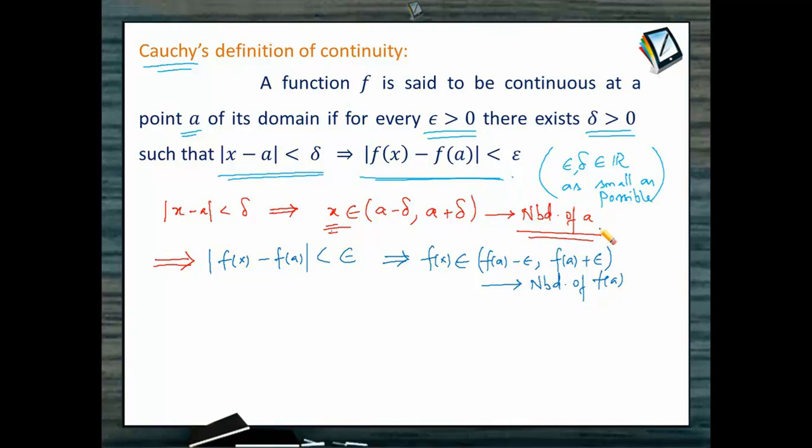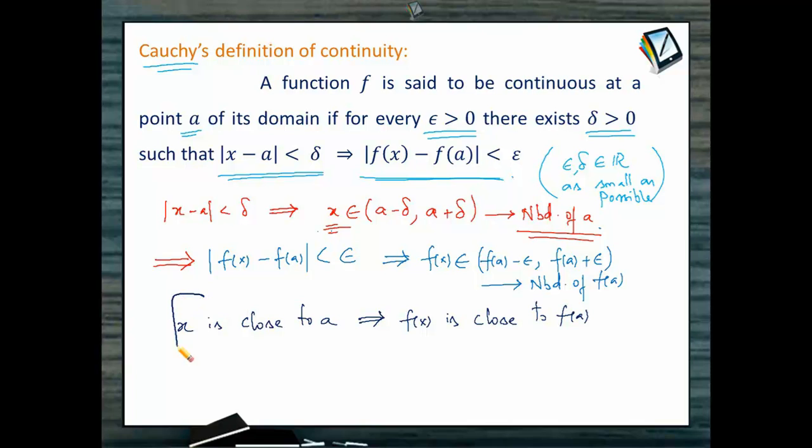Now let us see the final meaning of this. When x is very close to a, both from the left as well as from the right, then f of x is very close to f of a.